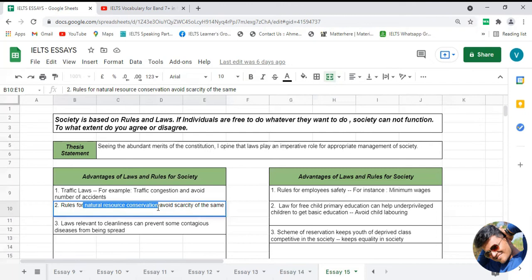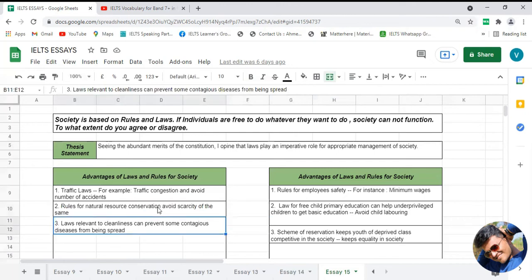And that is the advantage of this kind of rules relevant to natural resource conservation. So that is one more advantage of rules for managing society properly, or for the betterment of society. That is another advantage which you can include in your body paragraph number 1.